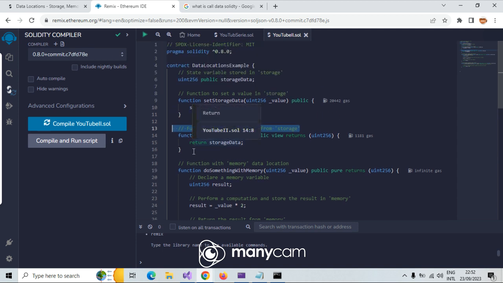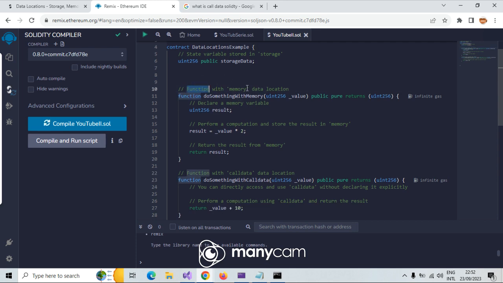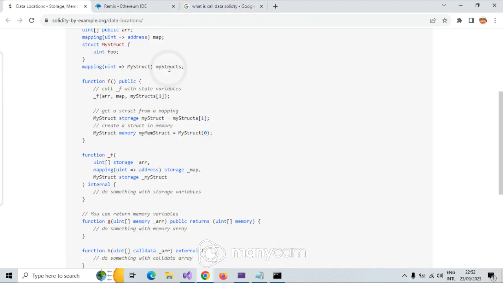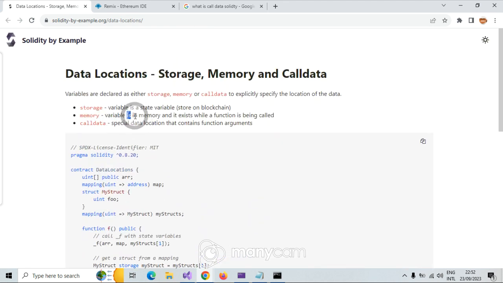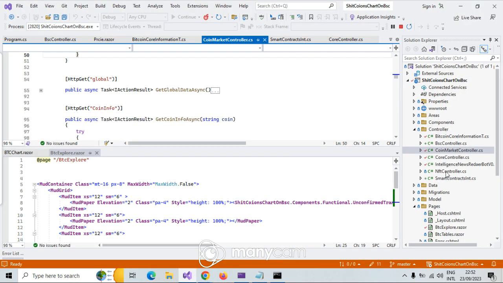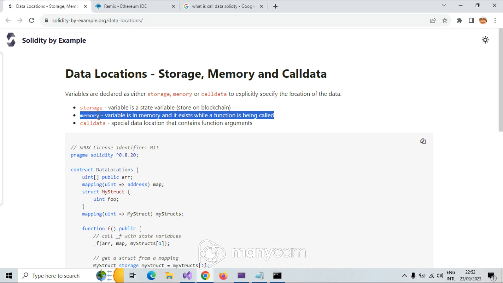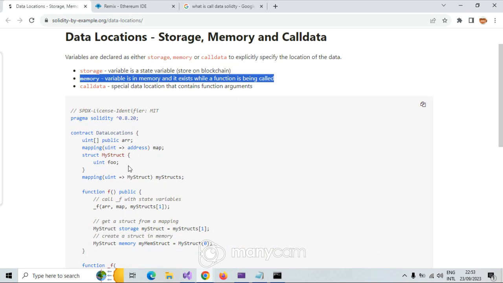Now I want to say, I have a function with memory data. A memory variable exists while a function is being called. What is the other name of memory in other programming languages? For example, if I come here, this is C#. I have a variable which is local. A memory variable is just a local variable. It's going to fire off when you call that function.